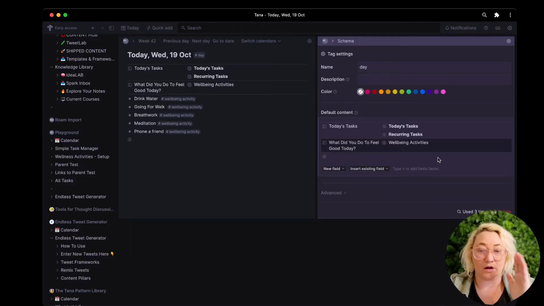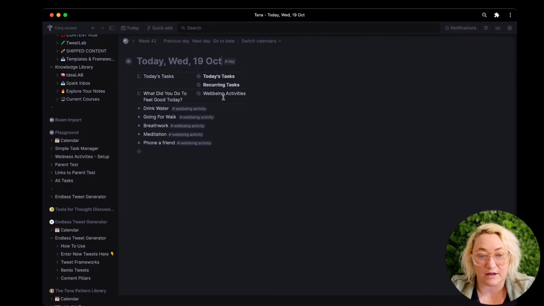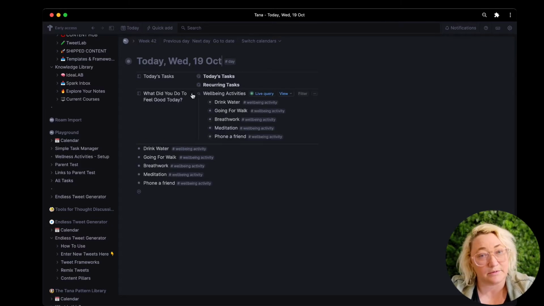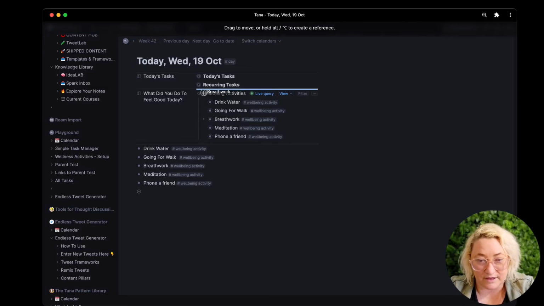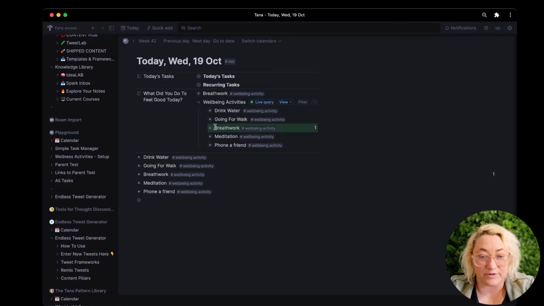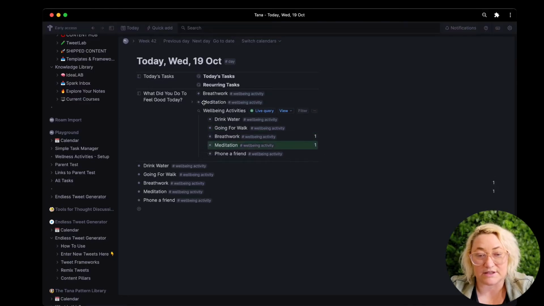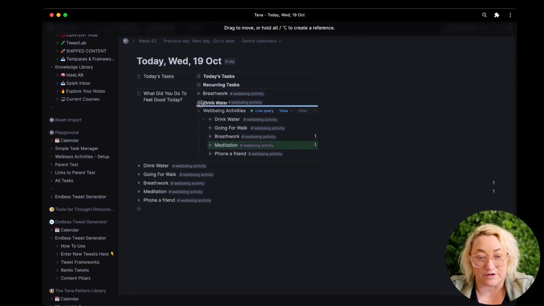And so what's going to happen is every time we create a new day, we're going to see the what did you do today field. So you see it here, and you're going to see well-being activities, and then if you open that up, you see all your activities here. And so all I do is I just pull them up into the field. Okay, so I did breath work today, I did meditation today, and I drank water today.